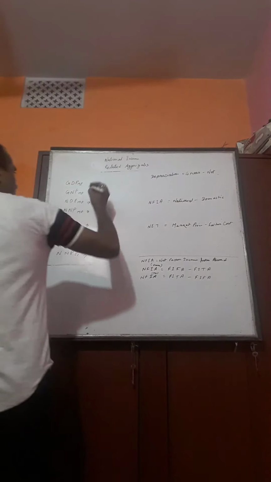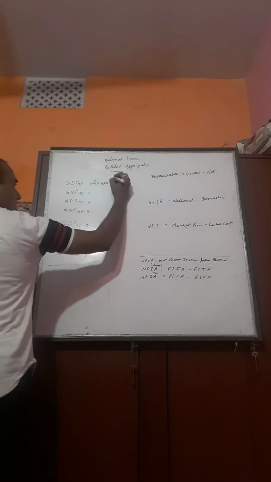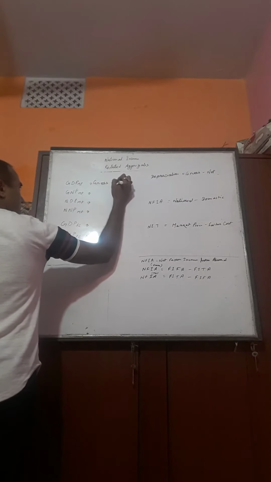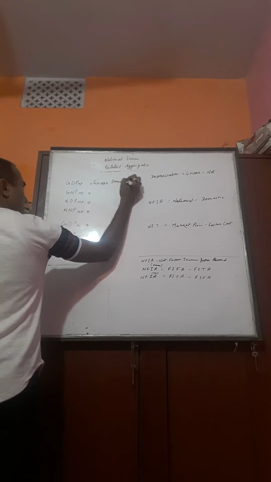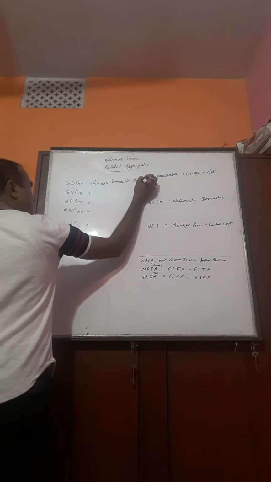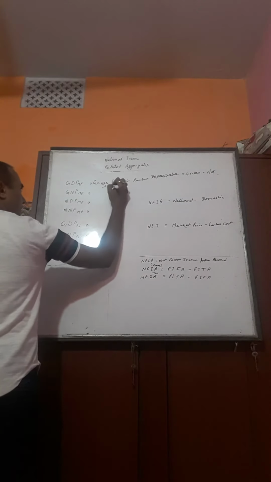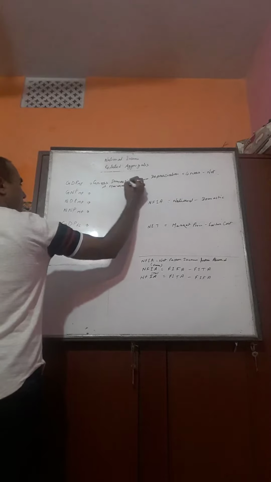GDP MP. G for gross, D for domestic, P for product, and MP for market price.